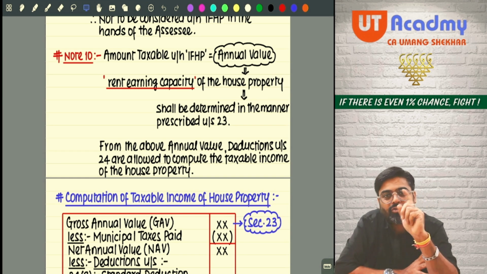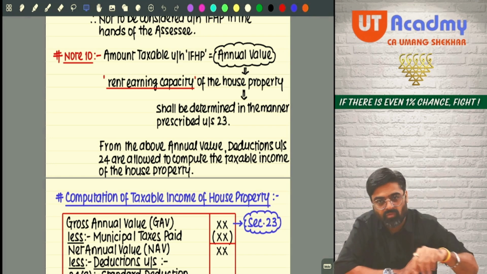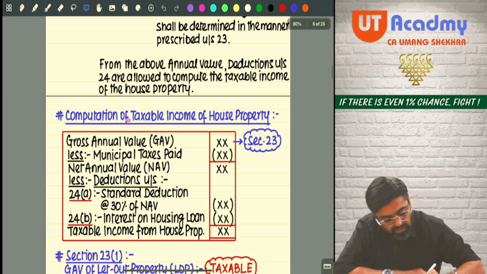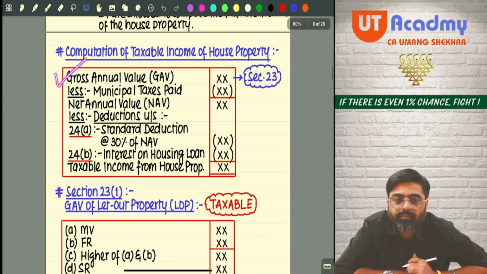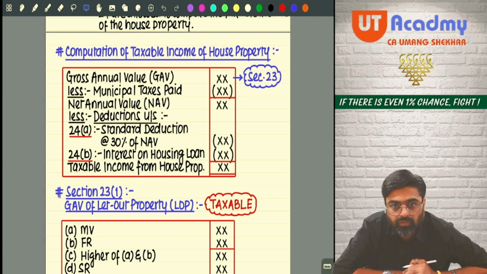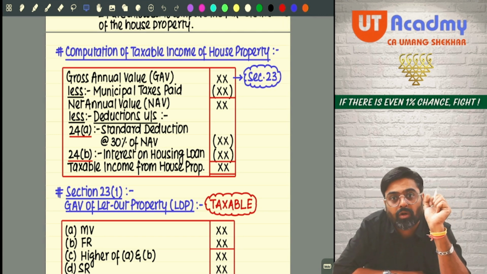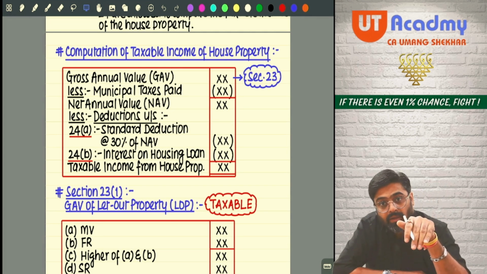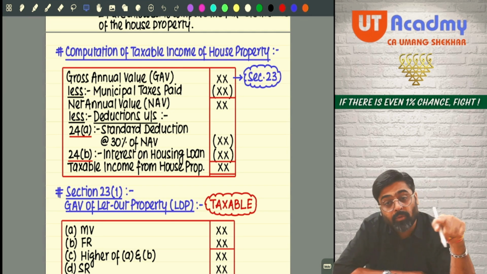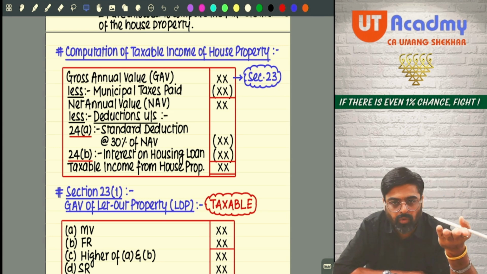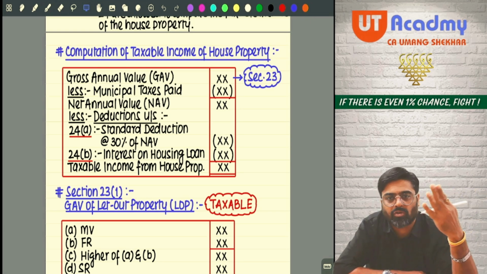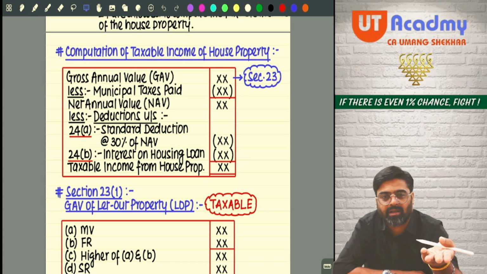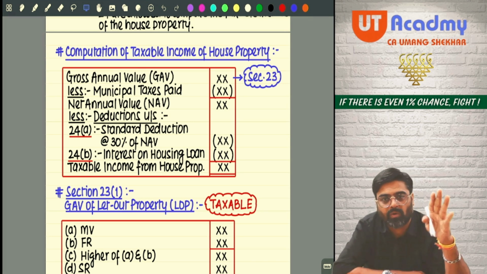Getting my point? So for every property, how will the income be calculated? Computation of taxable income of any house property. First, you are supposed to determine the annual value, meaning gross. The annual value which you determine will be a gross amount. But from that, you will be given a deduction for municipal taxes which you have paid during the previous year. Take the deduction for those municipal taxes, because ultimately the municipal tax will go out of the rental income only. Rent earning capacity you have exploited, and out of that you pay municipal taxes. Take the deduction.